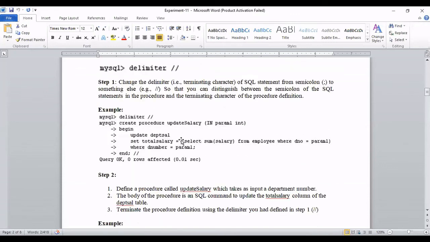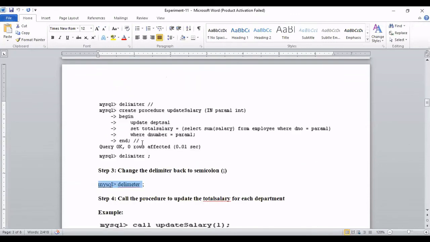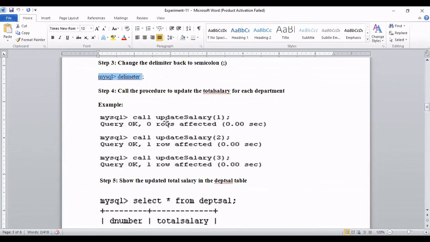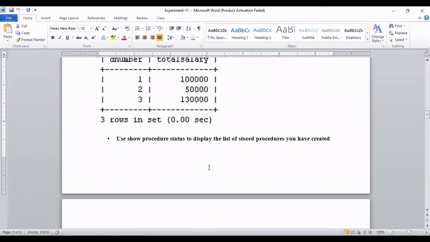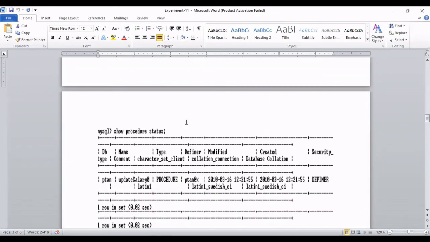So in this way, we call this procedure 3 times. You can see here: update salary 1, update salary 2, update salary 3. In the previous example, we simply called that procedure without passing any value. But here we are passing the values 1, 2, 3, so all will be executed and updated. If you fetch again select star from DPT salary, instead of 0, 0, 0, we'll get 1,00,000, 50,000 and 1,30,000. So this way you can execute.